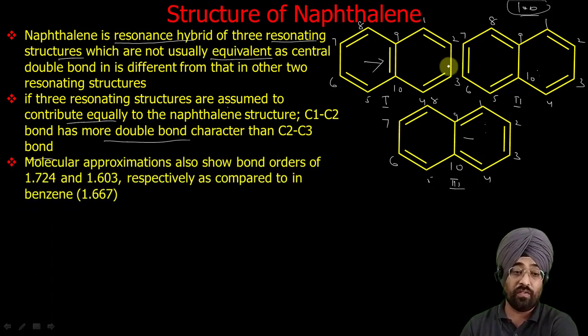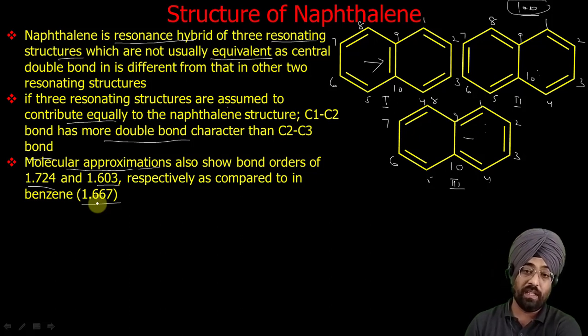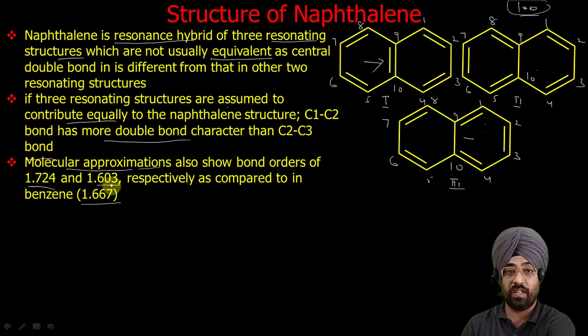These were also validated from molecular orbital approximations, which show bond orders of 1.724 and 1.603 respectively. In benzene the carbon-carbon bond order was 1.667, but in this case C1 C2 has a bond order of 1.724 and C2 C3 has a bond order of 1.603. If the bond order is different, the bond length will definitely be different.